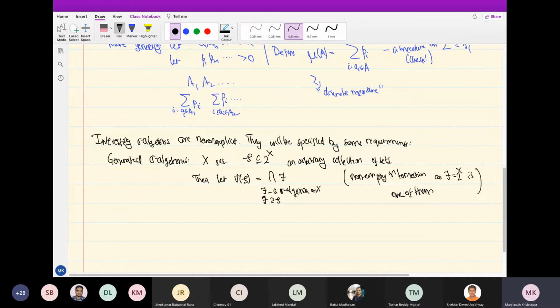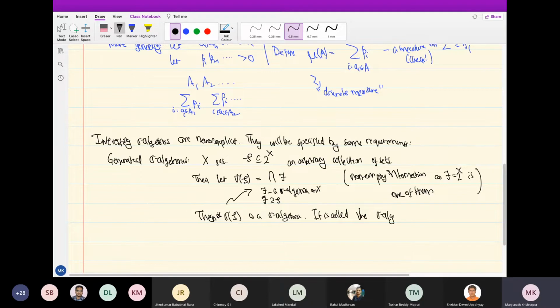So one should be careful when you write intersections or unions. If it's empty, what do you mean by an empty intersection? Empty intersection may be problematic, but this is a non-empty intersection, so that problem is not there. So there is at least one sigma algebra, but I take all sigma algebras which contain my collection and I take the intersection. Claim is this is a sigma algebra. And it is called the sigma algebra generated by X.